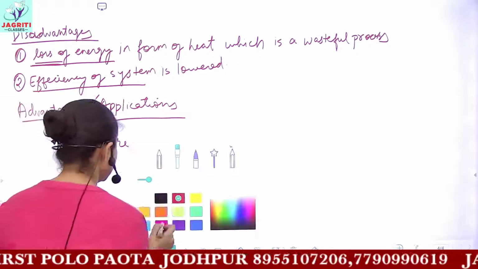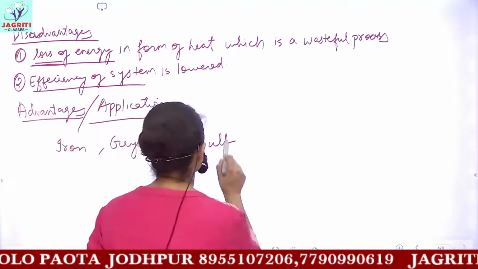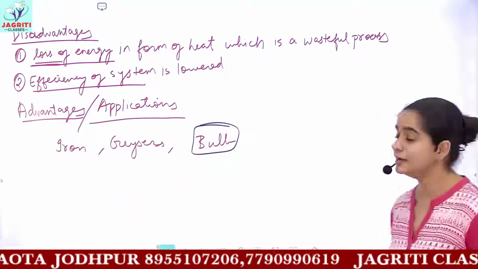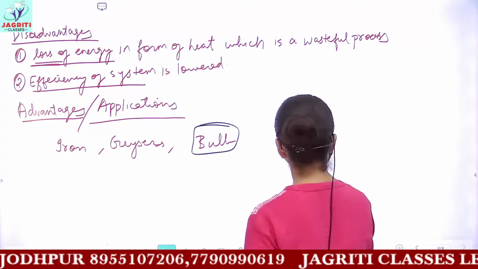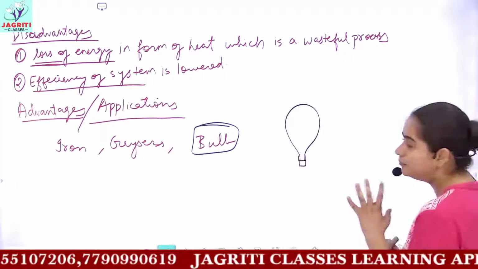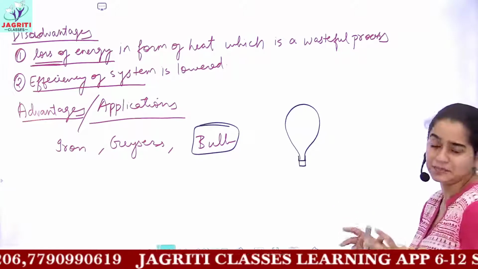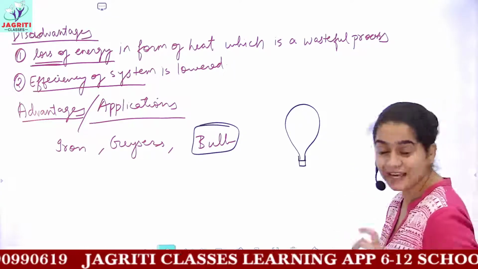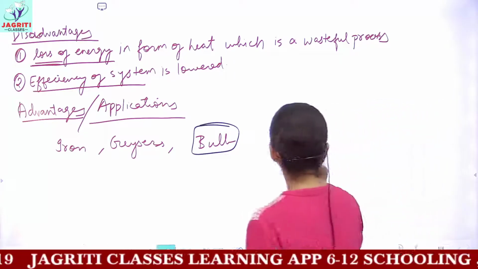So you have to remember some points. That is, if we consider the bulb, so in a bulb, what you have is, let's suppose this is the bulb. Do not go by the diagrams because I am just making a rough sketch. So this is a kind of bulb what you have.